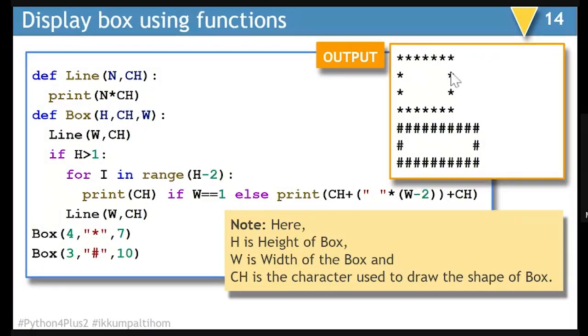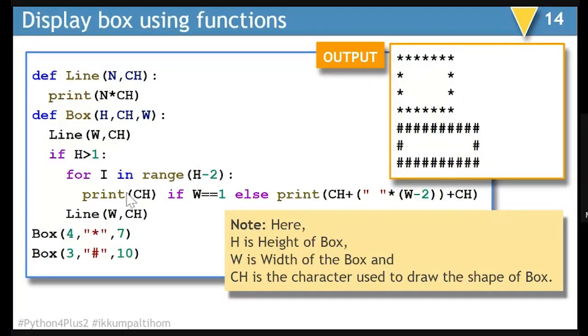So while making the box, what have we kept in mind? We have kept in mind the height, the character with the help of which the box will be made, and then the width, horizontally how many characters it will require. As soon as we enter the box function, we first of all draw a line. This is going to be the top line. After drawing the top line, you decide whether you have to draw further or not based on whether the height is greater than 1 or not. If the height is greater than 1, then you first of all have to draw both side lines.